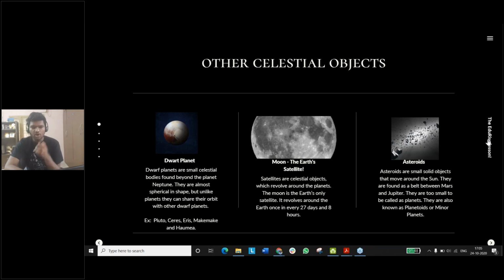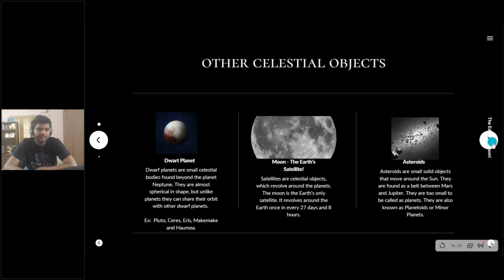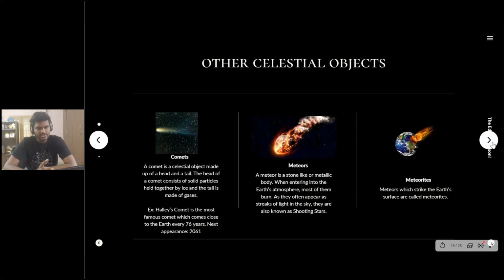They are too small to be called planets. They are also known as planetoids or minor planets. The only thing is they are super small, so that's why we can't call them exactly a planet. But we should actually identify them as asteroids. So that's another interesting thing, of course. And let's look at some of the other celestial objects too.